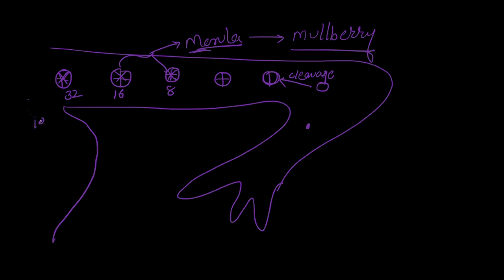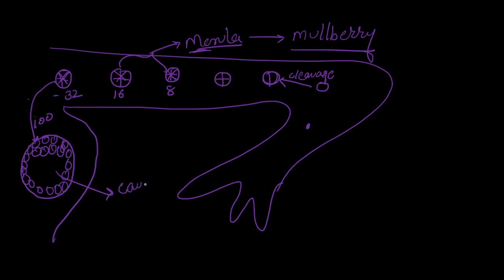Cells keep on dividing to more than 100 cells, and then it jumps into the uterus. Once it jumps into the uterus, the uterus is going to produce uterine milk, which is going to enter inside the cell. So what will happen, class? The cells which were present inside will start arranging themselves in such a way that the fluid which enters inside will make its space and it makes a cavity.